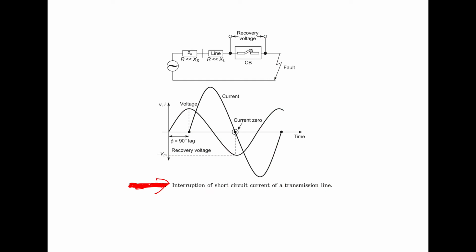Now consider another case in which the fault is very near to the circuit breaker terminal.